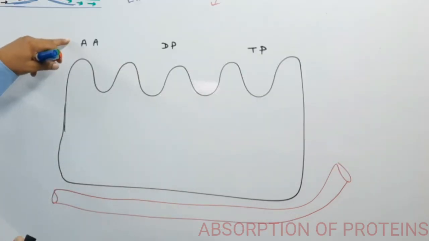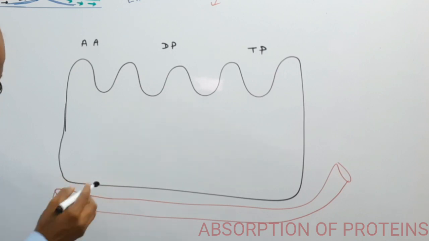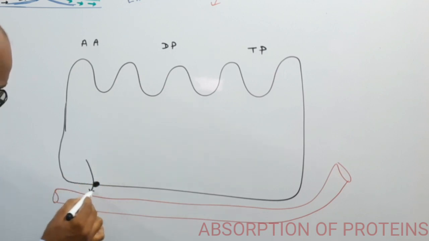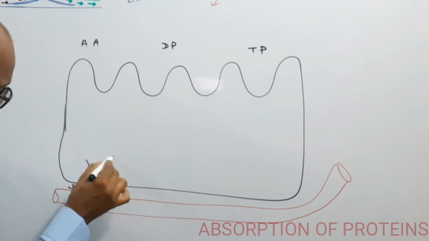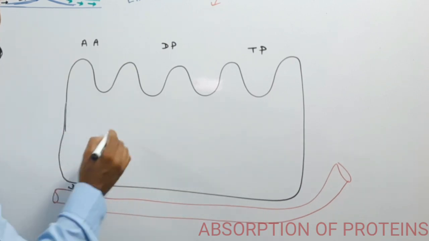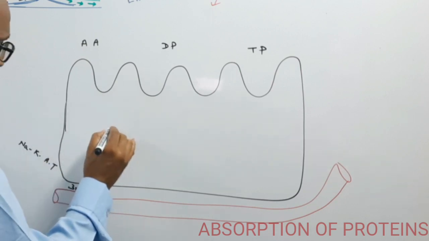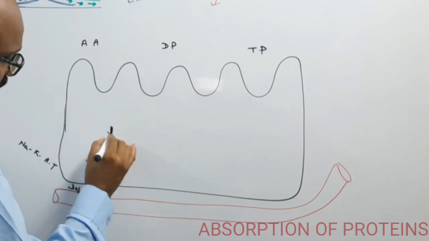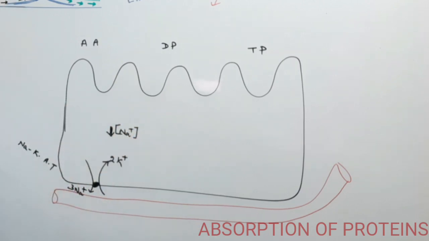Okay. Now, the absorption of amino acids is similar to the process of glucose. There is a channel here which throws 3 sodium ions out and takes 2 potassium in. With this sodium potassium active transport, there is a decrease in the concentration of sodium inside the enterocyte cell.